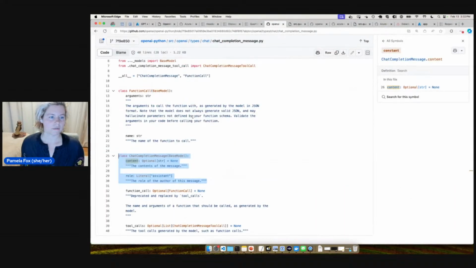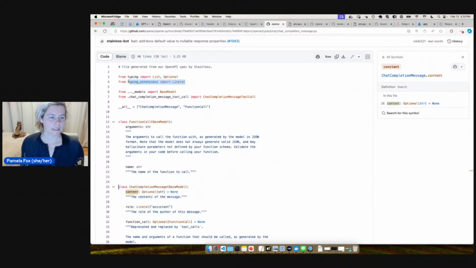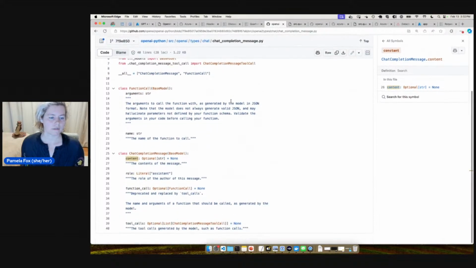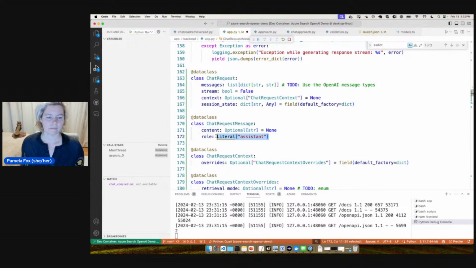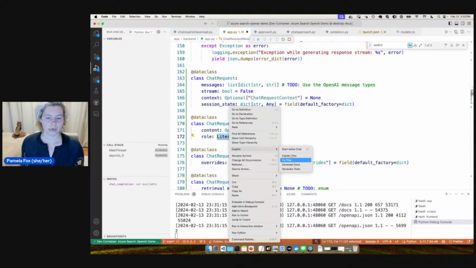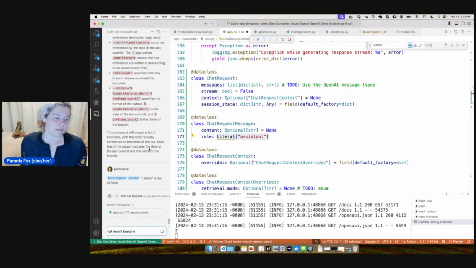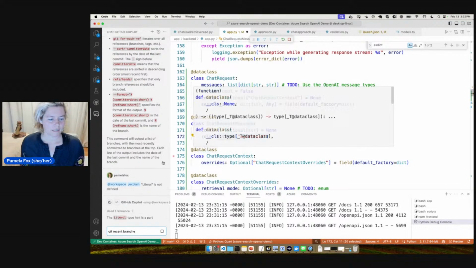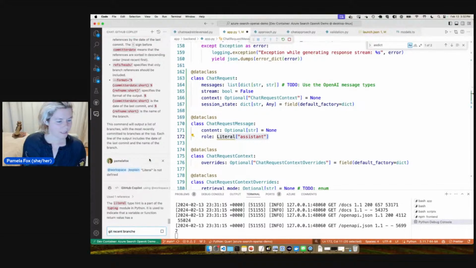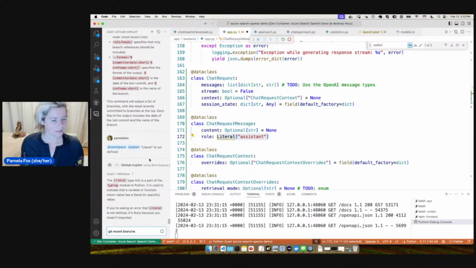What is literal? Literal, typing extensions literal. Copilot explain. Oh, I didn't want that. Literal's not defined, but it says it's using a literal or specific value.